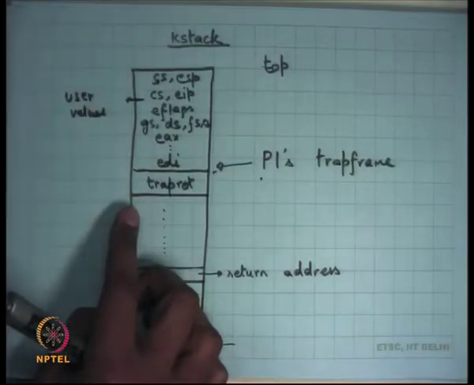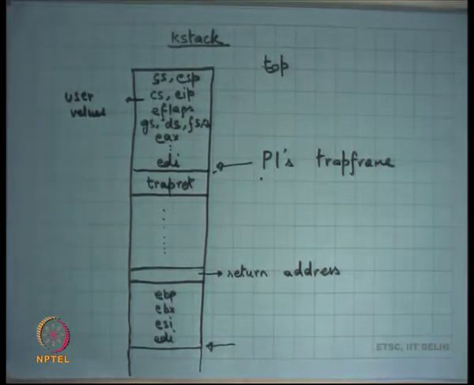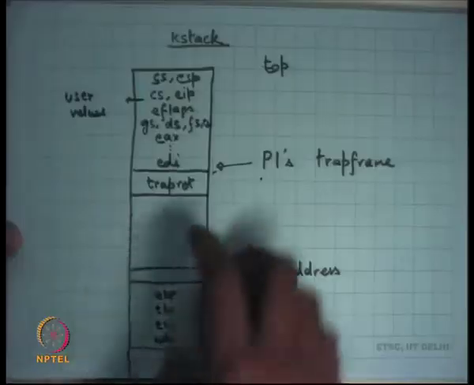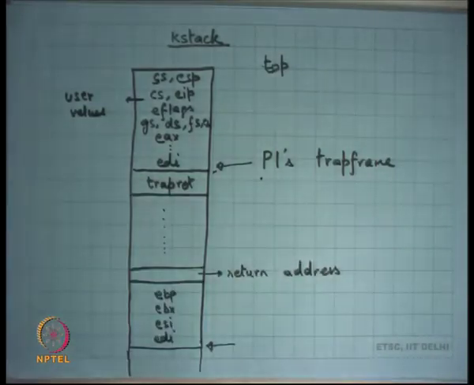So one trap frame is the first trap. The first trap could have occurred either due to an external interrupt, in which case there cannot be any other trap frame because the entire external interrupt handler will run with interrupts disabled, or it can happen due to a system call, in which case I don't need to really disable interrupts, right? I want my system call to be interruptible, and so now I want to make sure that my system call handler should never cause a trap itself.